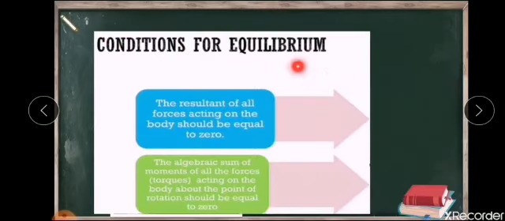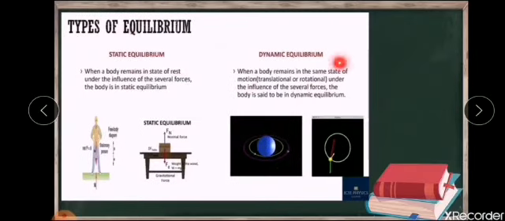Now there are some conditions for equilibrium, which we have already seen. The resultant of all the forces acting on the body should be equal to 0. The second condition for equilibrium is that the algebraic sum of moments of all the forces acting at the point of rotation should also be equal to 0. So these are the two conditions for equilibrium. Now equilibrium is of two types, static equilibrium and dynamic equilibrium. Static means body at rest, dynamic means body in motion.